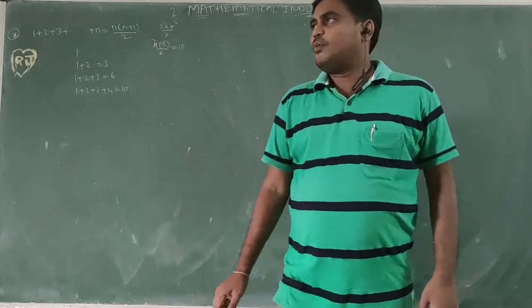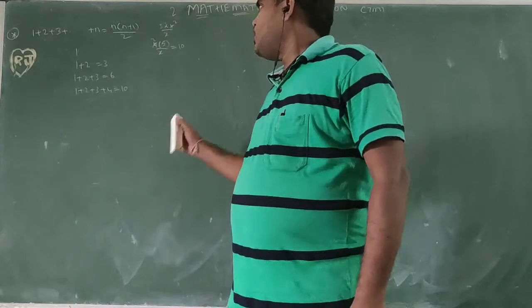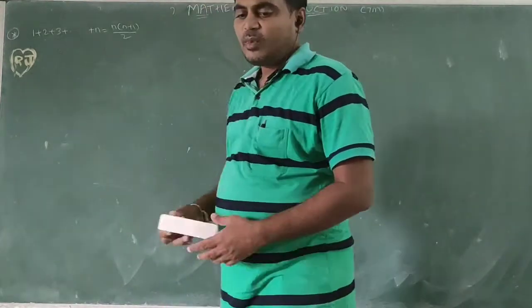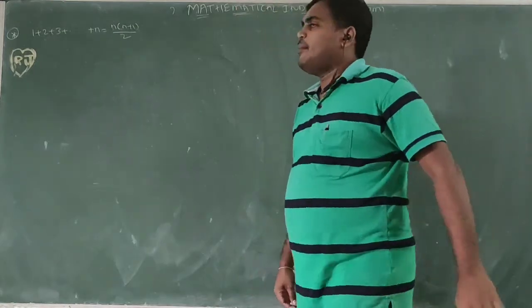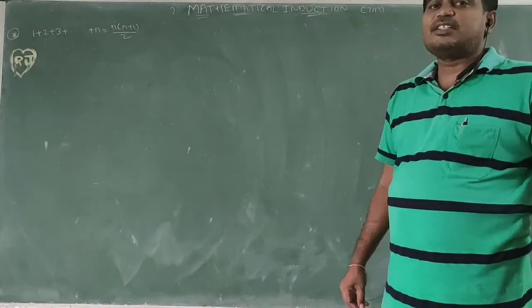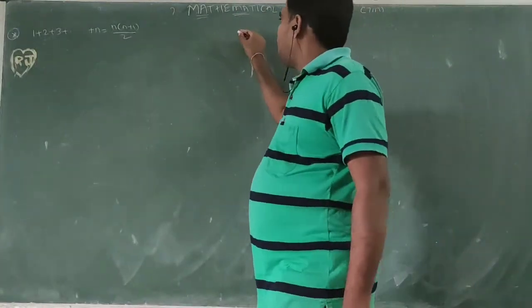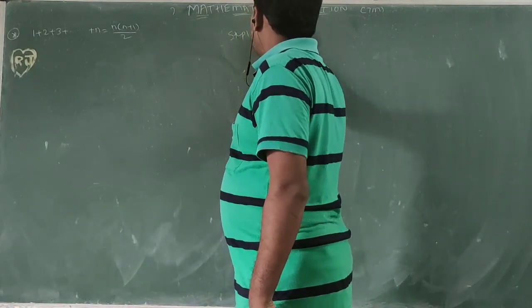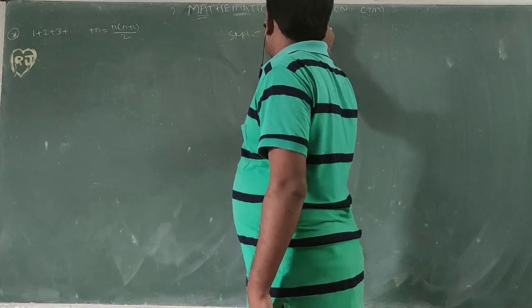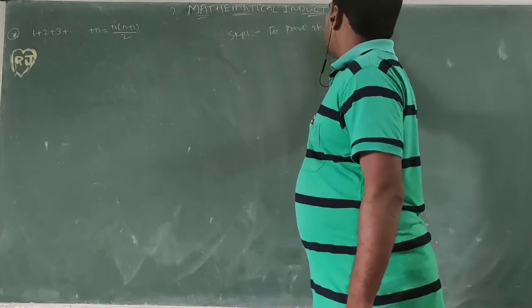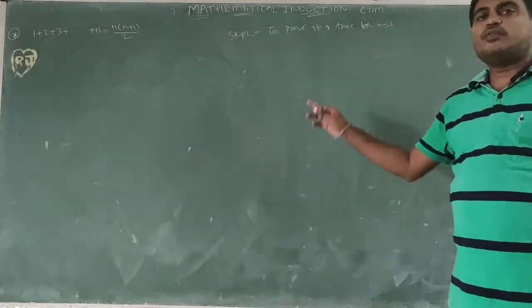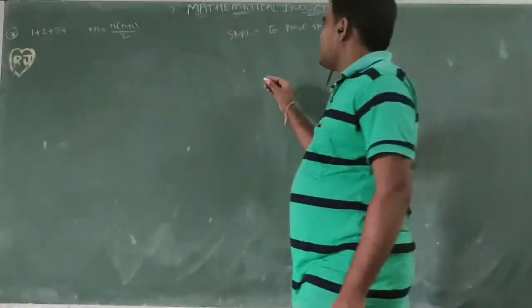So how do we prove it? It is not possible to prove for infinitely many natural numbers directly. What I am doing is applying the mathematical induction principle. The induction principle contains 3 steps. Step 1: prove it is true for n equal to 1. We need to prove it is true for n equal to 1. This is step 1.